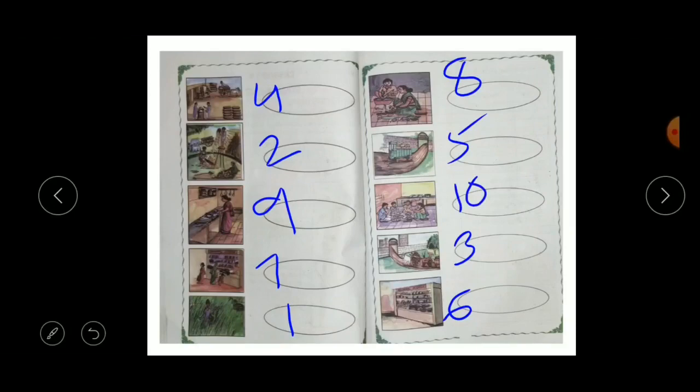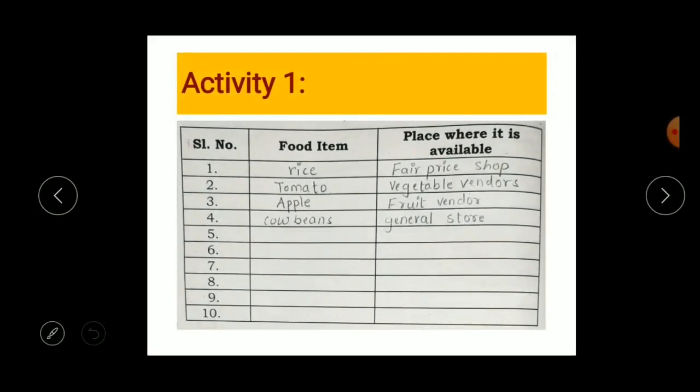From where do we get the food? Understood? Okay, children, here are some activities for you. The first activity: make a list of 10 food items that are used in your house. Write from where you get them. Here you have to write some food items, and in the second column you have to write the place where it is available. A few of them I have written here.